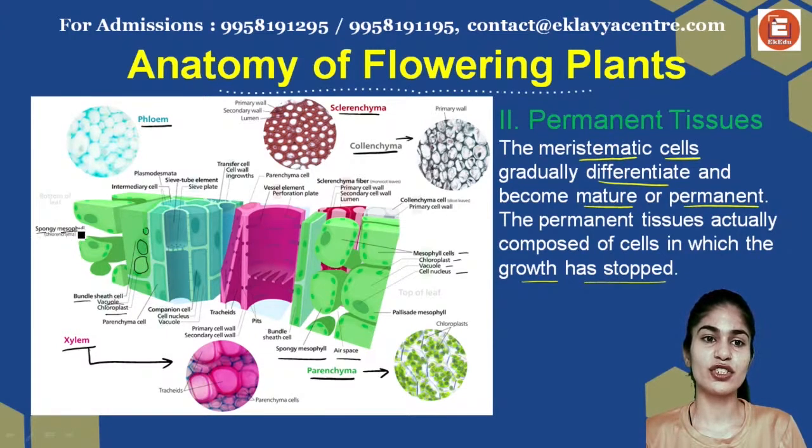Again, this is your spongy mesophyll. We're going to talk about what spongy mesophyll is at a later stage. So the first one and the last one are your parenchyma cells.